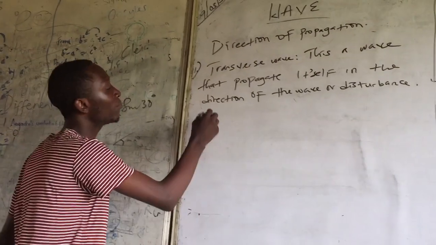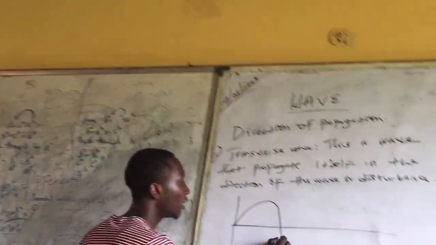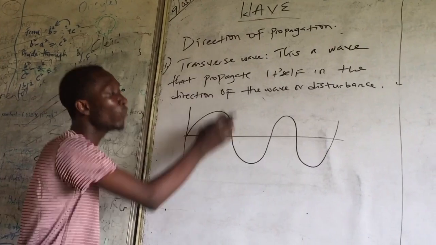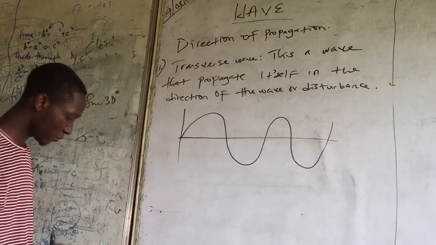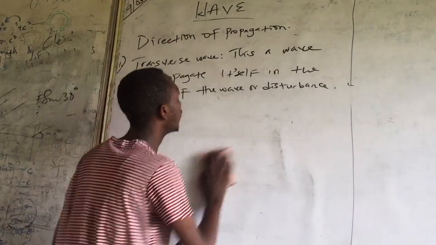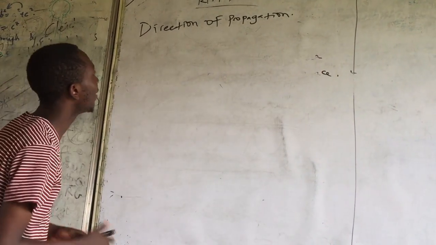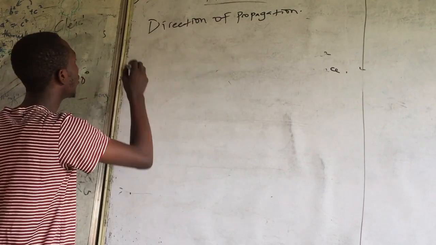Now let me show you the graphical example of transverse wave. Look at it here. This kind of wave is called what? A transverse wave, because it's moving perpendicular in the direction of the wave. Now the other type of wave we have is called longitudinal wave. So these two waves, transverse and longitudinal, are under direction of propagation classification of wave.